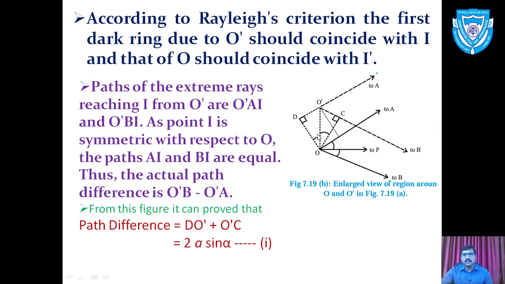DO' is the distance opposite this angle, and that can be written in terms of a, the distance between the two objects, taken as small a. So a is the distance between O' and O. So we have a sin alpha. DO' is a sin alpha, and again O'C is a sin alpha. So the total will be 2a sin alpha. That is equation number 1 here.